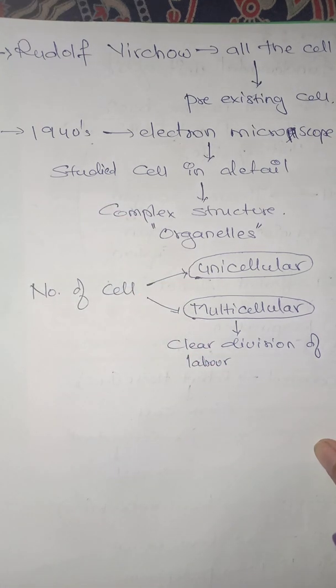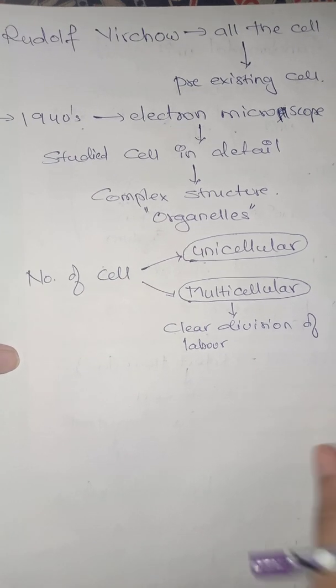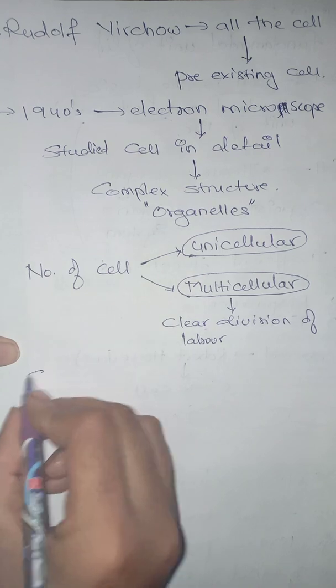Now another thing that we have here is the shape of the cell, right? First I'll give you a quick glance at the size of the cell.